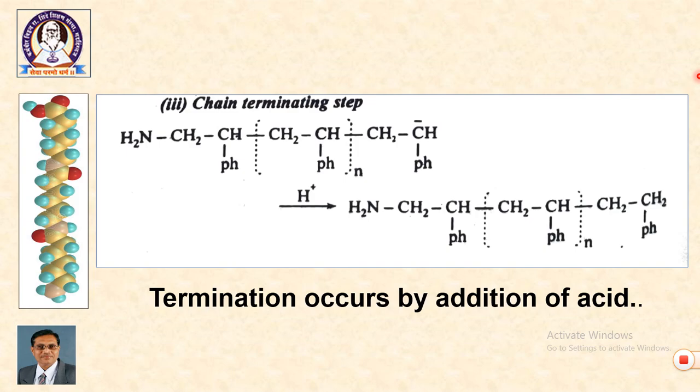In case of butadiene it is 1,2 and 1,4. In ionic we have seen two, cationic and anionic. In case of free radical polymerization the initiators are free radicals. In case of cationic polymerization the initiators are acids, and in case of anionic polymerization butyl lithium or potassium amide are the initiators.